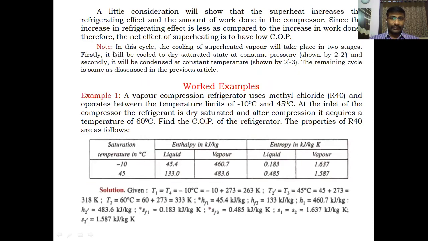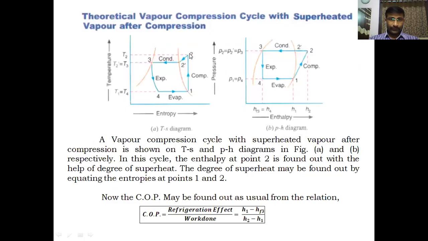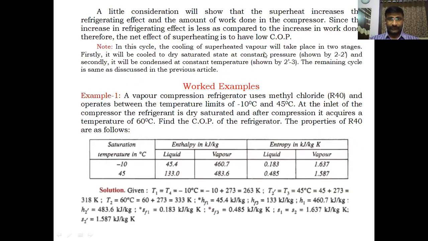Here, a small note: in this cycle, the cooling of superheated vapor from 2 to 3 is done in two stages. One is 2 to 2 dash, the stage in which sensible heat is rejected. 2 dash to 3 is the condensation, in which latent heat is rejected. This note represents that point only. The vapor cooling takes place in two stages.